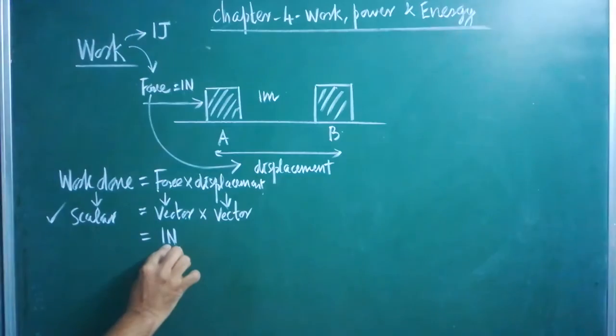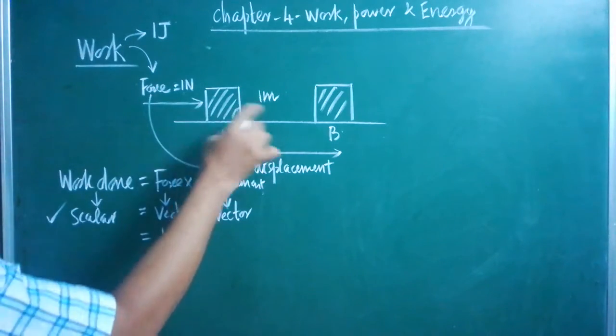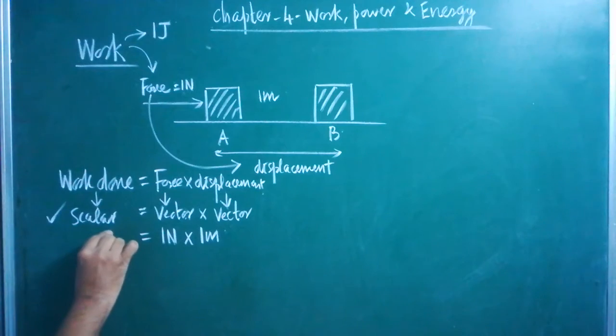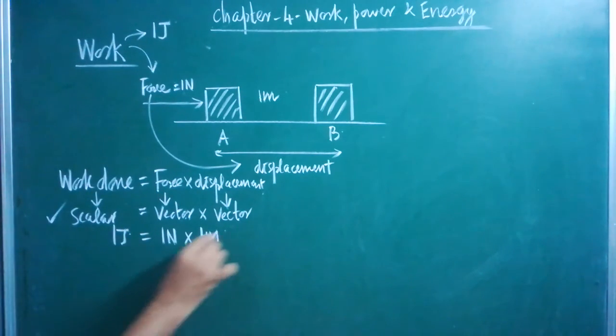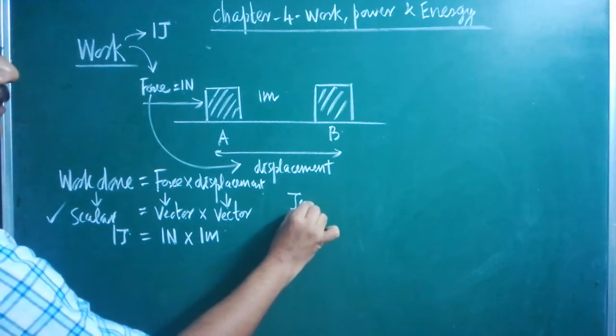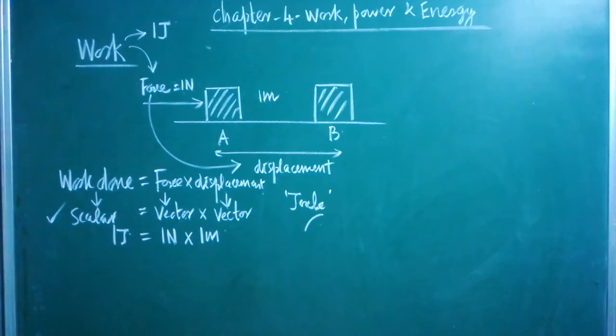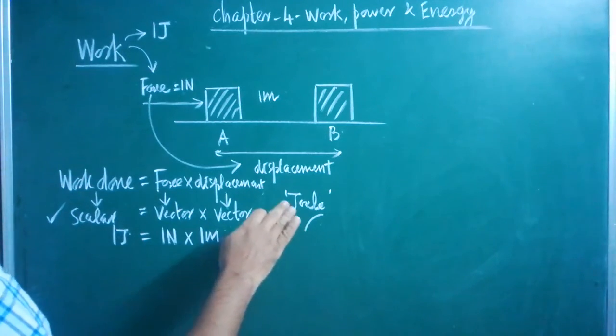Therefore, the SI unit of work is joule. Make a note.